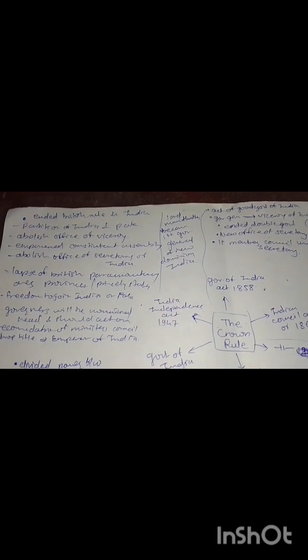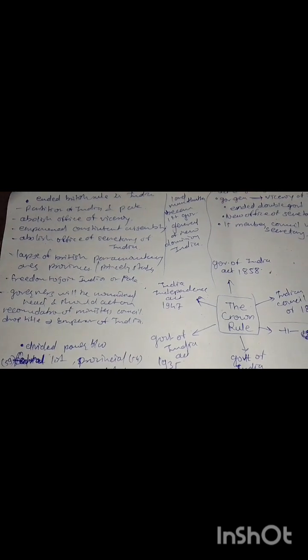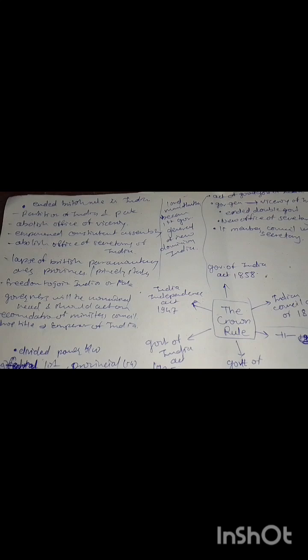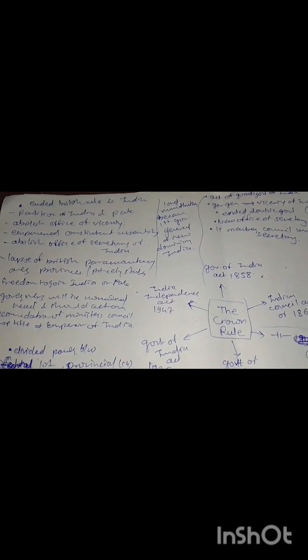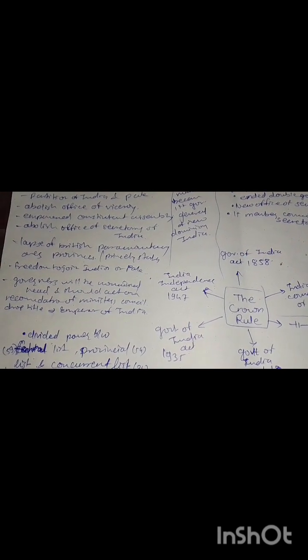There is one important act passed in 1947, the Indian Independence Act of 1947, and this was the last act passed, and after that India got independence. It ended British rule in India. Partition of India and Pakistan was done through this act. It abolished the office of Viceroy and empowered the Constituent Assembly. It abolished the office of Secretary of State for India and lapsed British paramountcy over the Indian provinces.